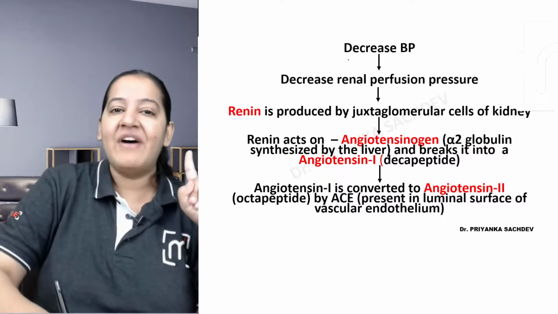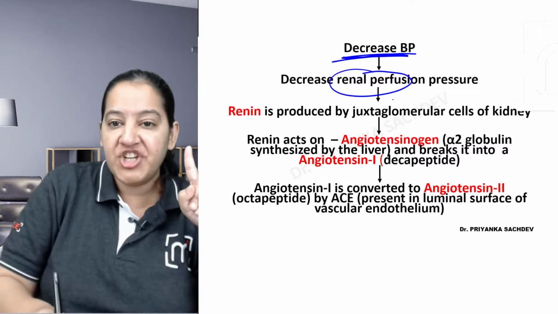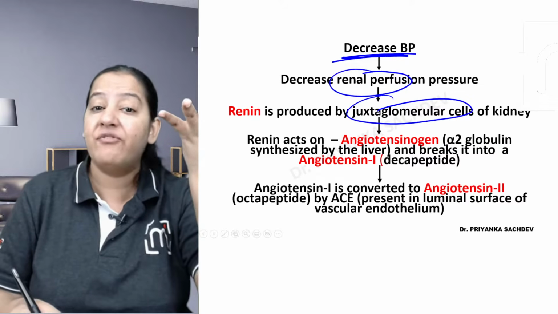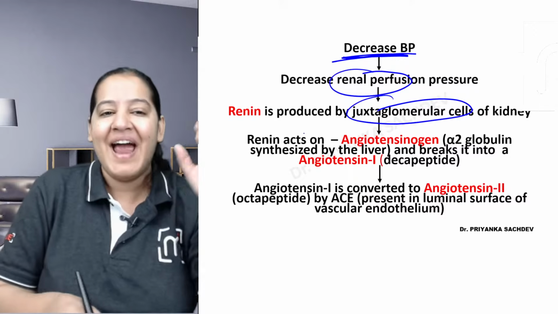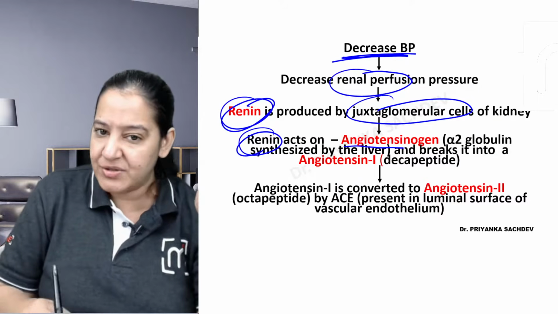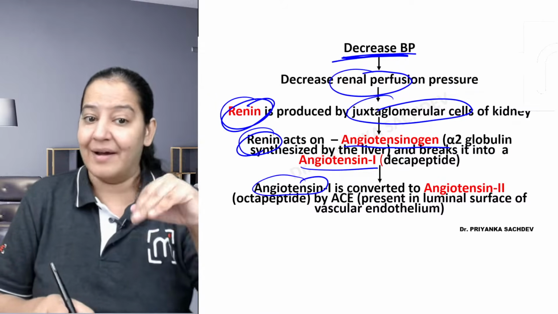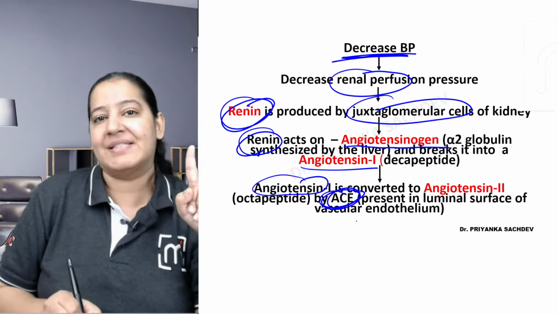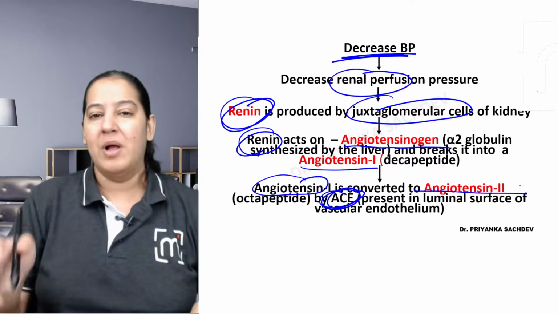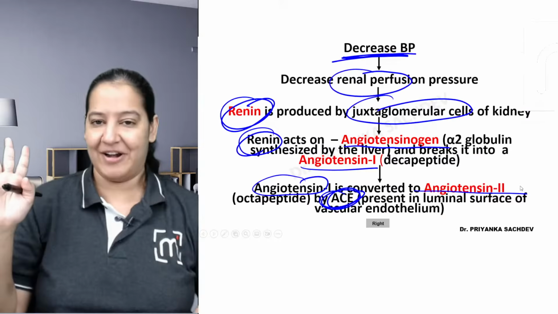Just look at it. Whenever we have a fall in BP, the renal perfusion falls. So the JG cells sense that there is a fall in BP. They get activated and they secrete renin in the blood. Renin converts angiotensinogen into angiotensin 1. This angiotensin 1 goes to the lung. The lung secretes another enzyme, ACE, which converts it into angiotensin 2. This is better than drawing it. I guess this is easy. This is the master diagram, right?